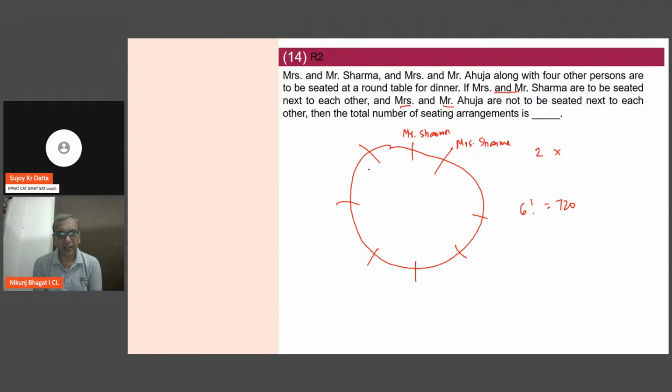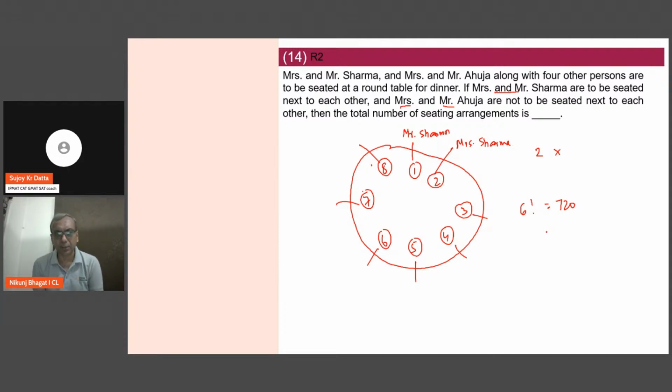So now Mr. and Mrs. Ahuja can be sitting at this place. If I number the chairs, 1, 2, 3, 4, 5, 6, 7, 8. In 720 ways, the other 6 people can arrange themselves. I hope till here it is okay.